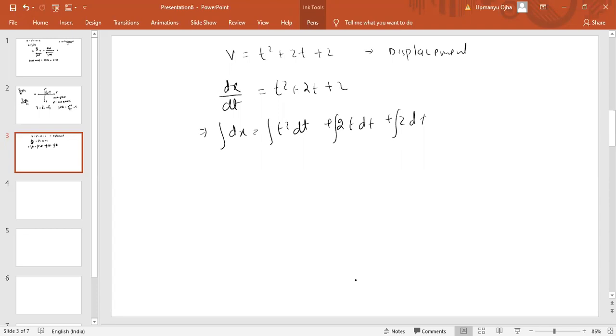Because this differentiation and integration is in class 12, basic you should know for our subject. If you don't know the basic, because it is in class 12, you will learn in more detail in class 12. But for now you have to learn the basics of integration and differentiation.